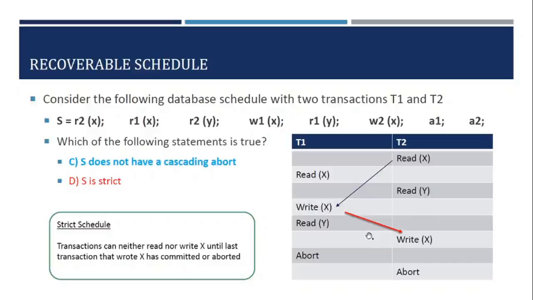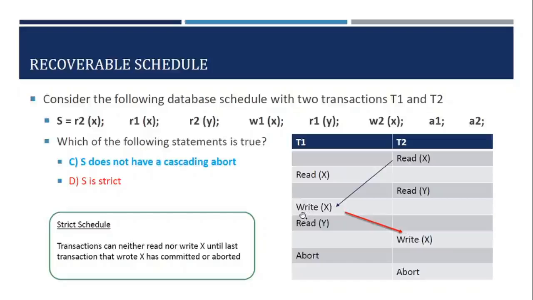So the previous recoverable definition is applicable only to read operations. But now it says that you can't also write any database item X until the parent transaction has committed. So here we have a write X performed by T1, and here we have a write X performed by T2.